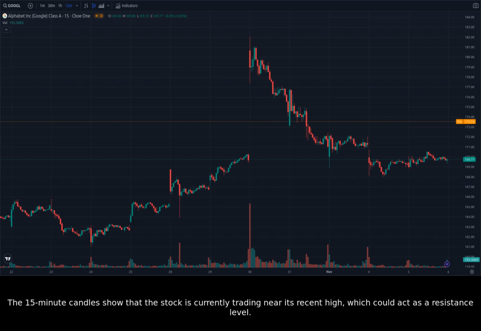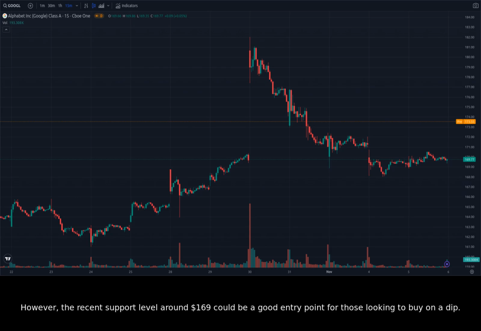The 15-minute candles show that the stock is currently trading near its recent high, which could act as a resistance level. However, the recent support level around $169 could be a good entry point for those looking to buy on a dip. Overall, the short-term chart shows a relatively balanced picture. The stock is not showing any strong bullish or bearish signals, and the volume is low. This suggests that the market is waiting for a catalyst to break the current consolidation phase. We need to keep an eye on the news and events that could impact the stock's price movement.